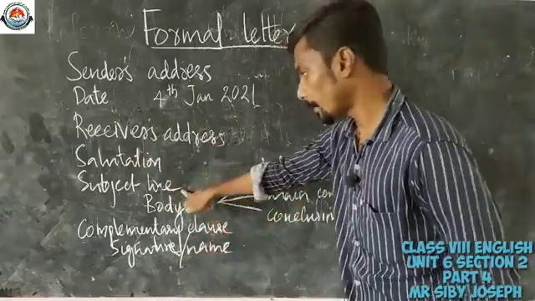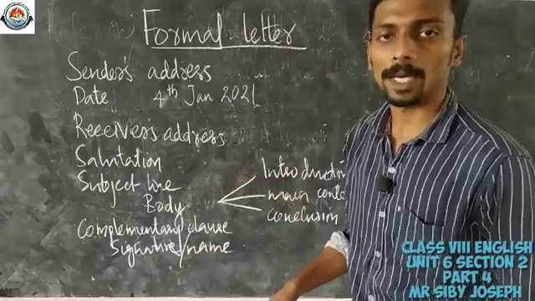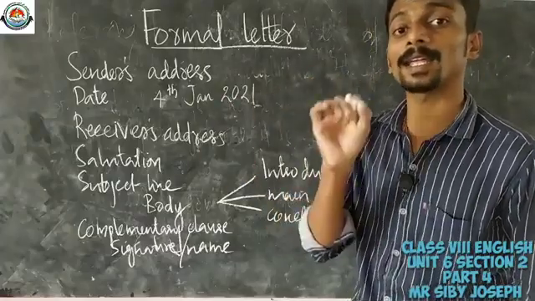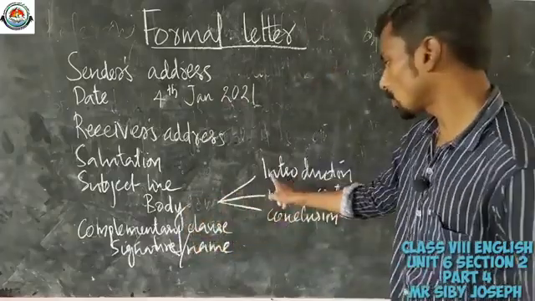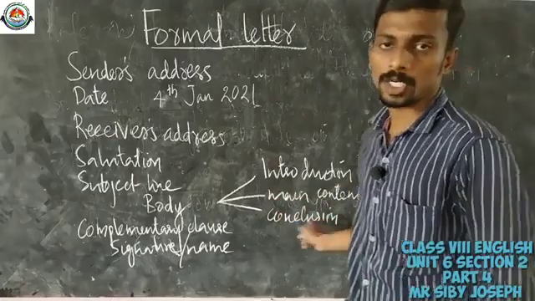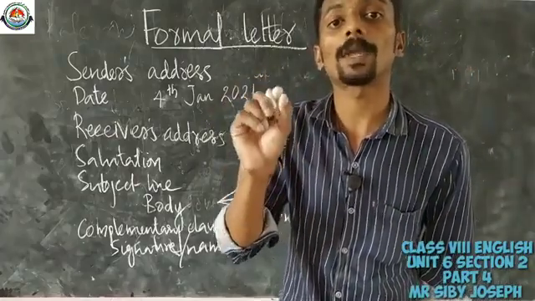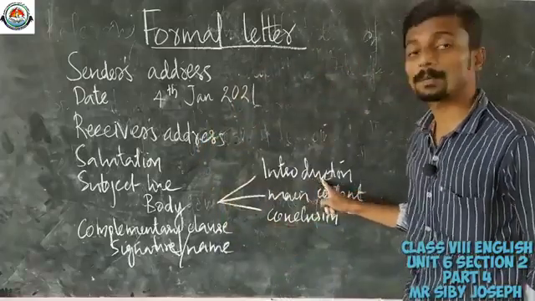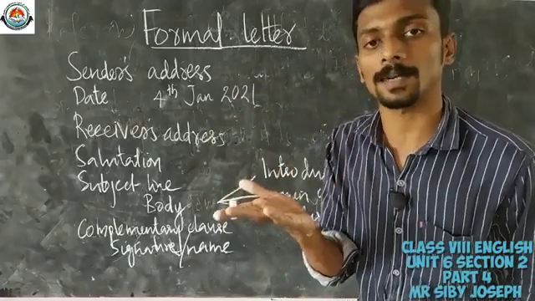Then after that you have to mention the subject of this formal letter, and the subject should be very precise and catchy. Then body, and the body should be divided into 3 points: introduction, main content and conclusion. So, first of all you have to introduce your topic of concern.